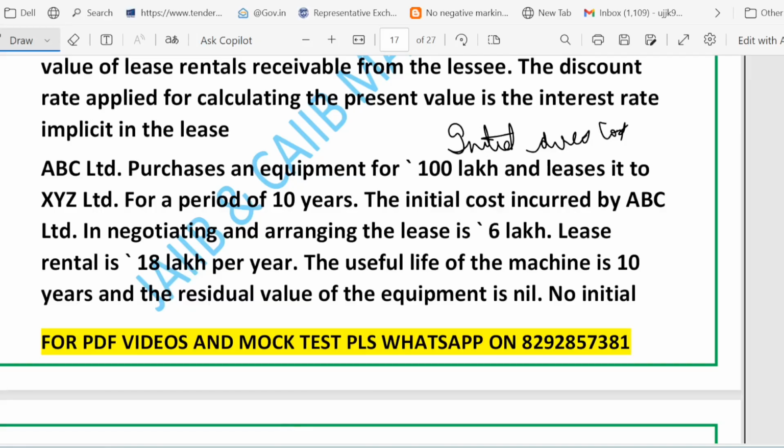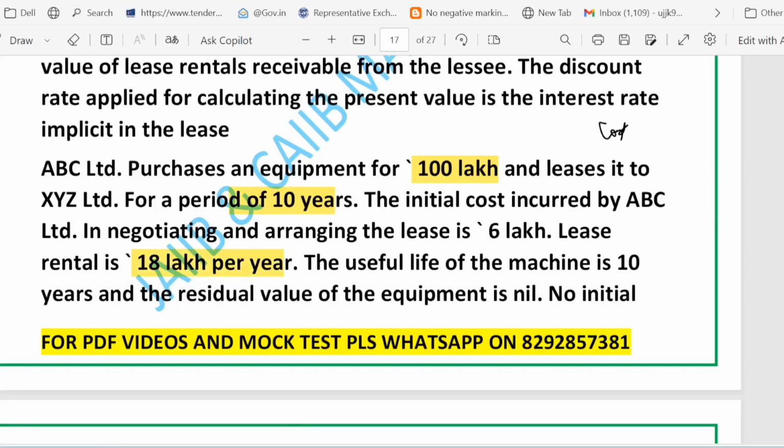Suppose we take the case of ABC Limited. It buys a machine for 100 lakh rupees and leases it to XYZ Limited. It leases it for a period of 10 years. Now the lease rent is 18 lakh rupees per year, you can see it here, and the useful life of the machine is 10 years, as they have given.